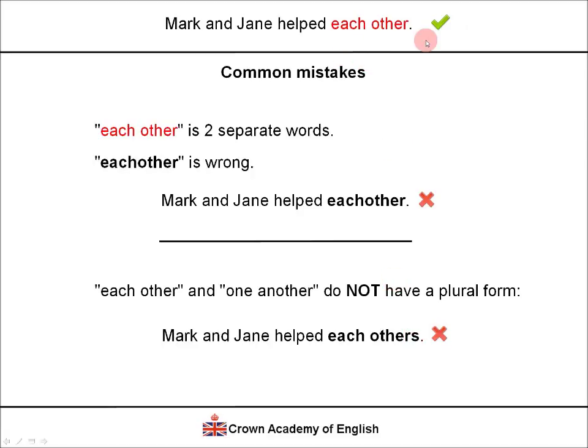This is the correct form, but this is wrong. Mark and Jane helped one another's. Again, this is wrong because of the letter S. The correct answer would be Mark and Jane helped one another. Singular. Okay?